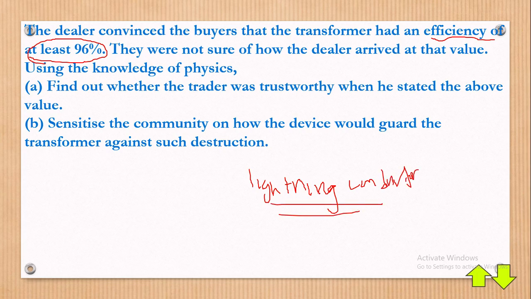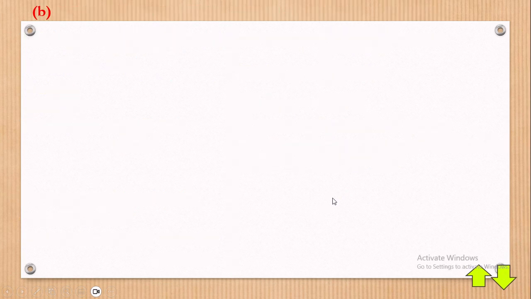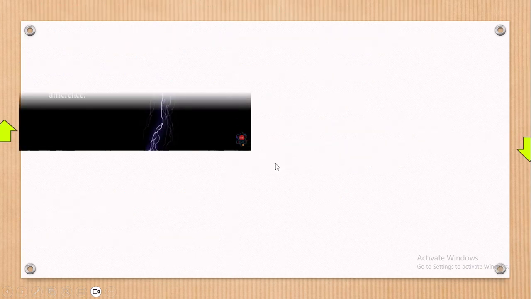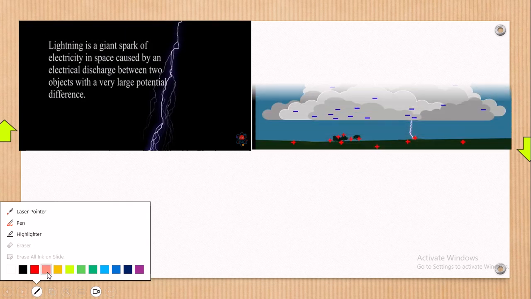But before you know how a lightning conductor works, how do you think lightning comes about? I think we begin with that, then we come and get the whole story covered. Let's go there. We shall go pictorial a little bit so that we can get this answered. Now it all starts from there. Let's begin by getting a definition. What do you think lightning is?